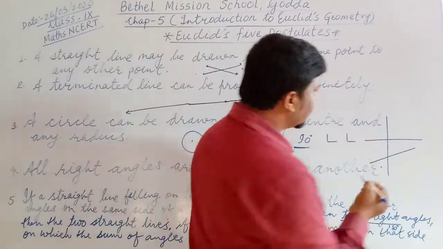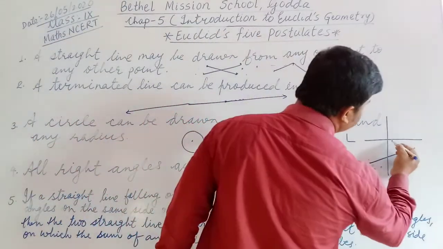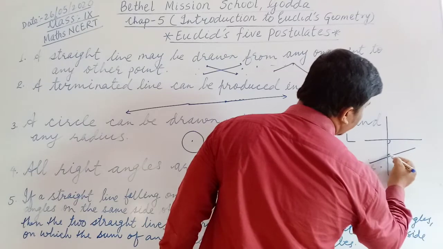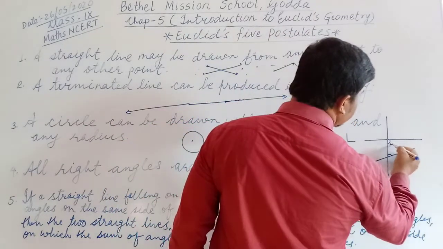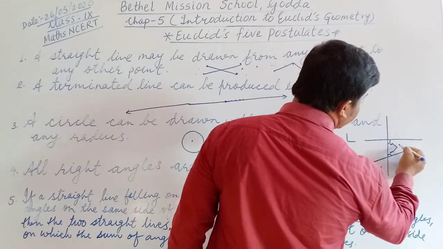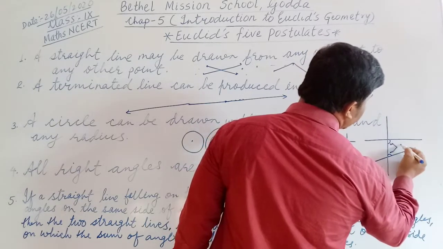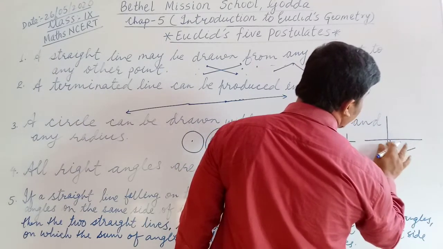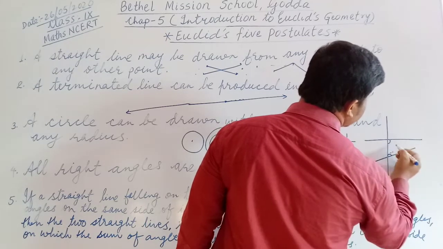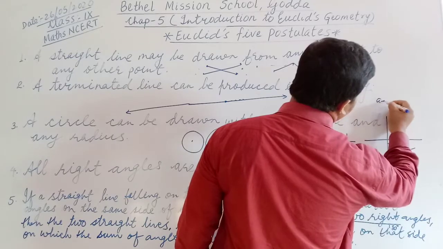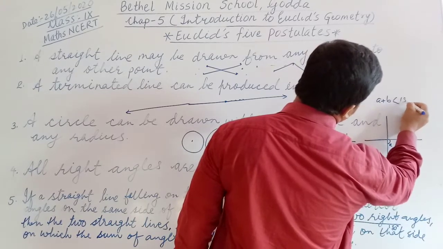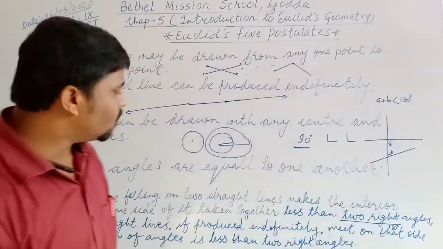Then the angles taken together means this angle and this angle, if their sum is less than 180 degree, suppose this is A and this is B, means the angle A plus B is less than 180 degree, then what will be?